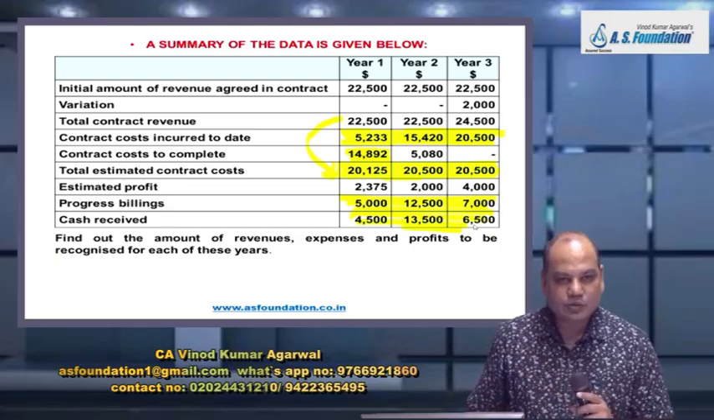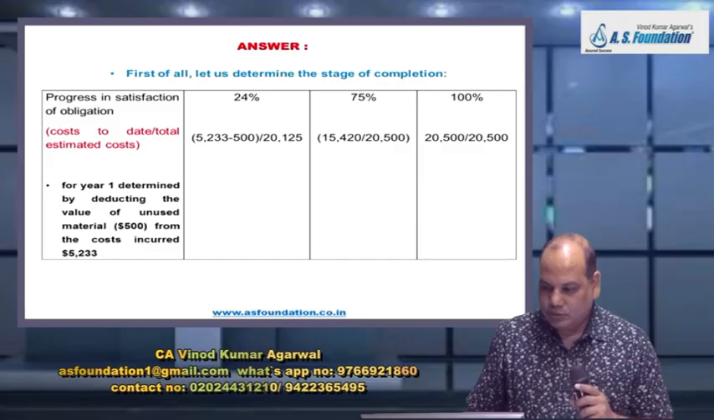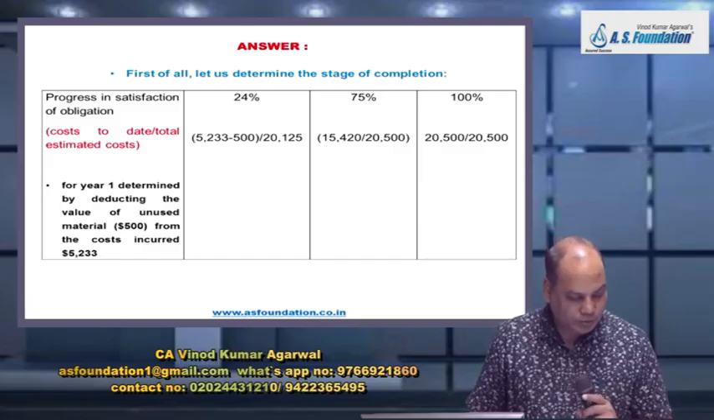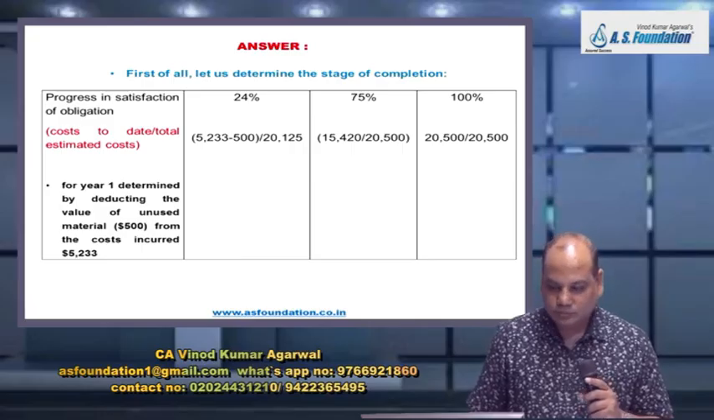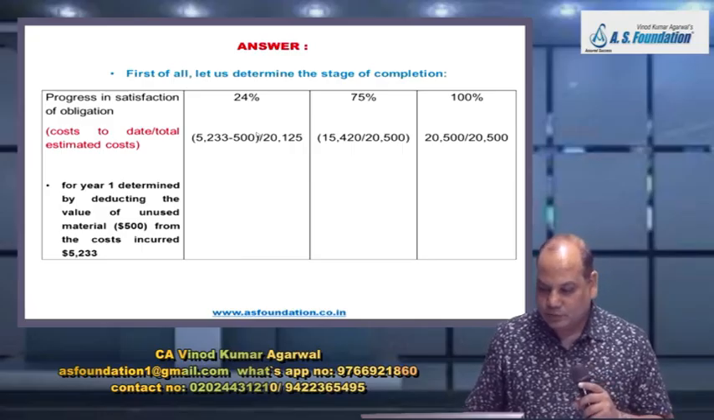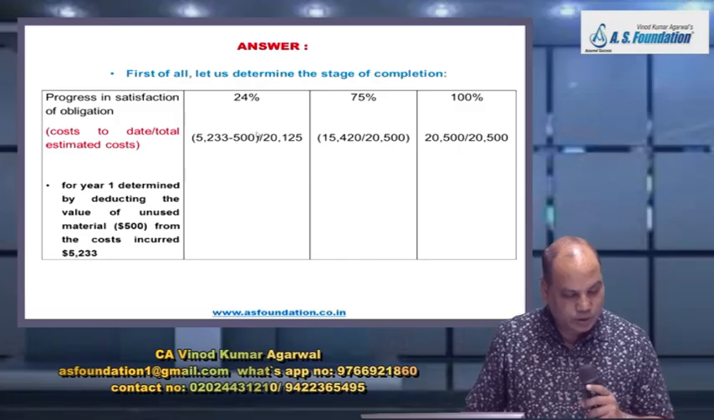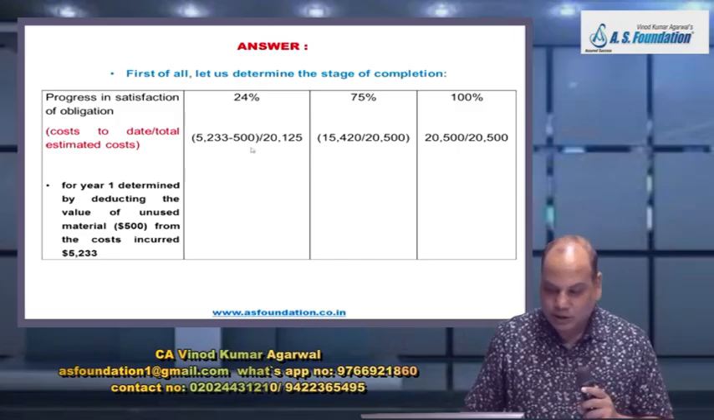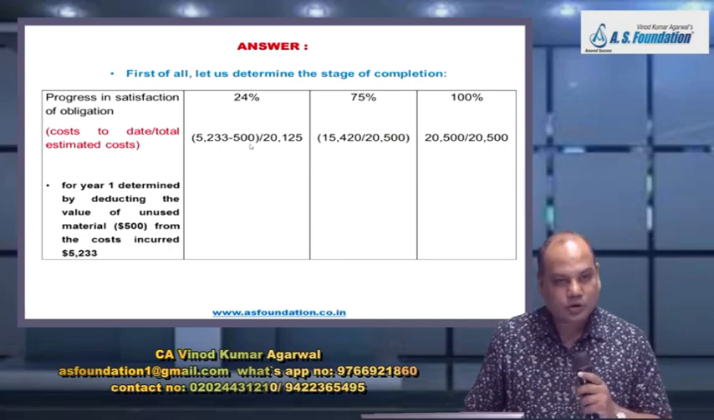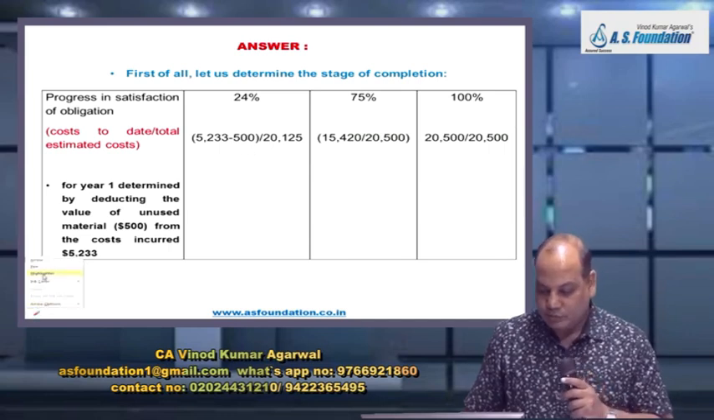Now, what you'll do in such questions, if they just ask you revenue, cost, profit, first find out the stage of completion. First year, be careful. There is a note in the problem: standard material valued at 500 stored at the site to be used in future to complete the project were included in the cost of year 1. On the screen, understand,